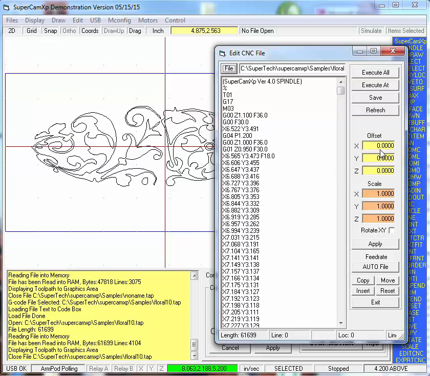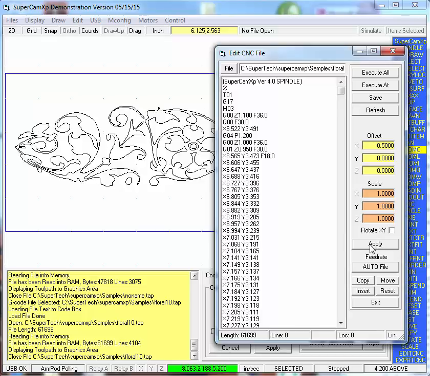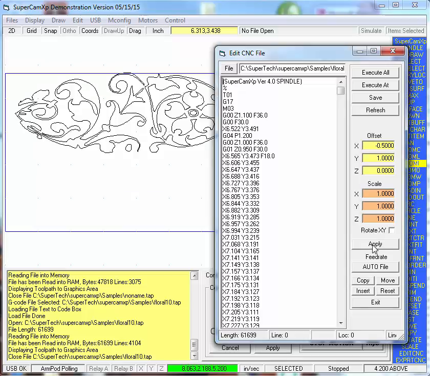The offset text boxes will change. The offset will contain the value that is added to the coordinates of the X. So if I want to move the pattern to the left, I put in a minus 0.5 there and click Apply, and it moves the drawing, or the toolpath, to the left. If I want to move it up, say an inch, I put in a 1 in the Y and click Apply, and it moves it up.